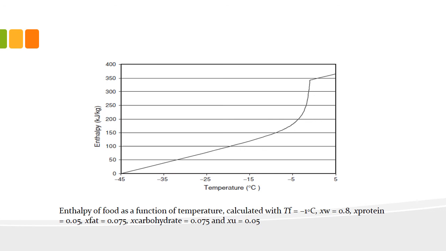After freezing is completed, you can see again the change in enthalpy is linear, right? This is because of the liberation of the latent heat that has to be removed, which is why the change is somewhat exponential from the initial freezing point till freezing is completed. After freezing is completed, the curve is linear.